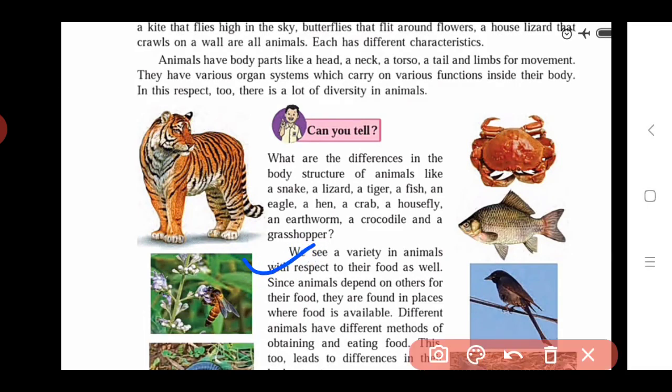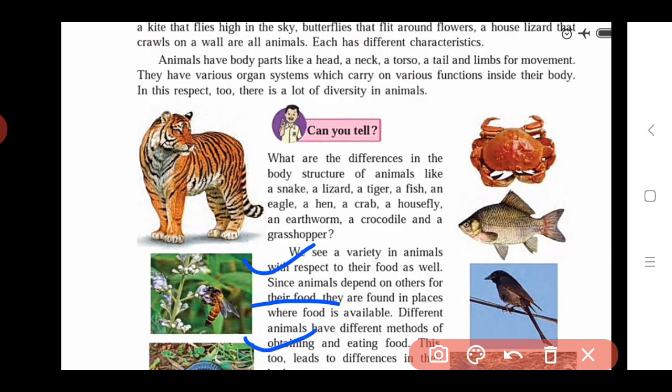Some animals depend on others for their food, meaning some animals fulfil their need for food by using other animals or by hunting them. So different animals have different methods of obtaining food.